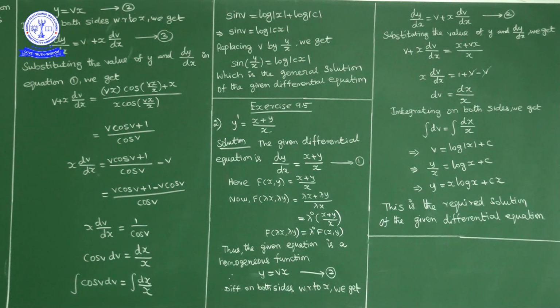Now we'll replace v by y by x, because what is v? From equation 2, y is equal to vx means v is y upon x. So replacing v by y by x, what we get, sin of y by x is equal to log mod cx.